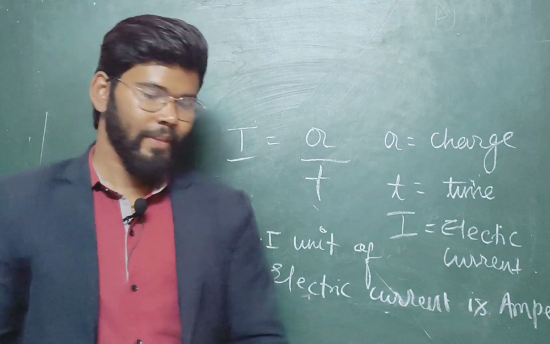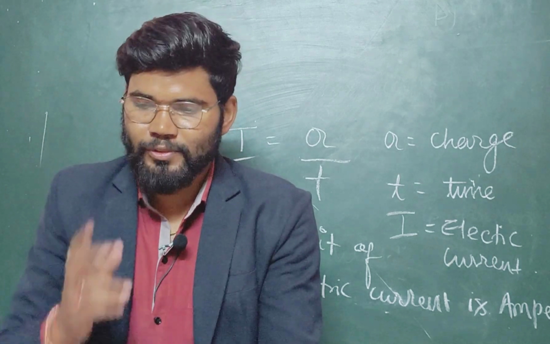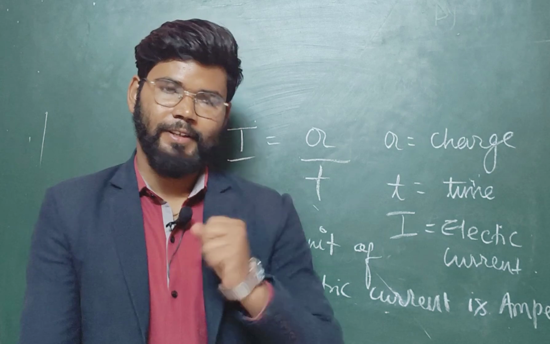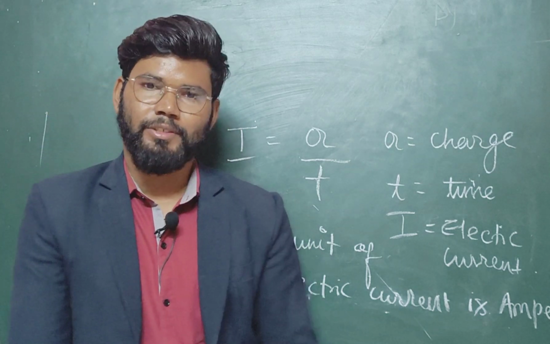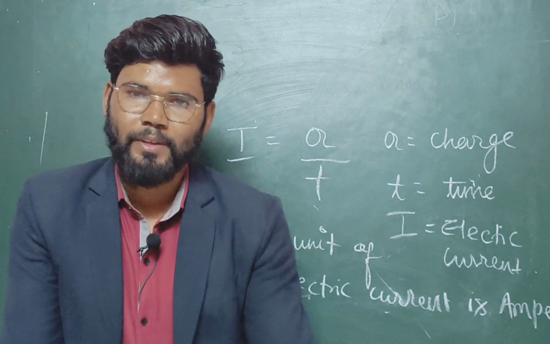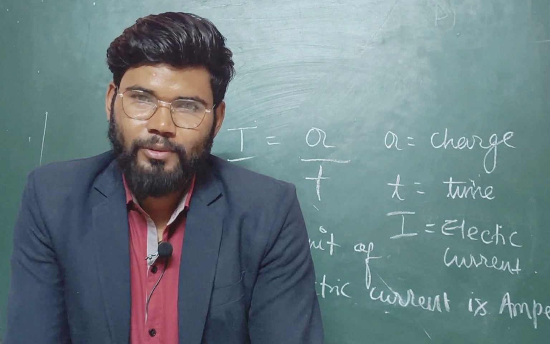Okay, so suppose that if this type of question arises in the examination, we can give the answer like that. And the second thing is, what do you mean by electric current? How can we define electric current? So here we can explain like that: the rate of flow of charge. Rate means what? As we know, rate means with respect to time. So in many cases you will see the use of the word rate.